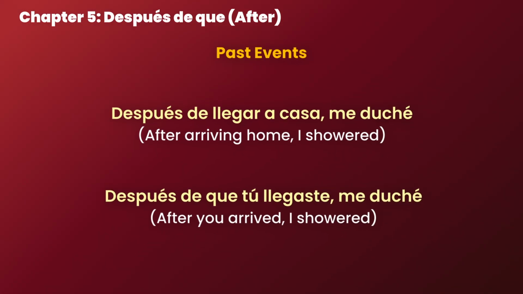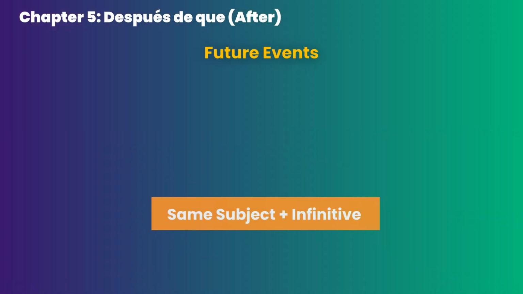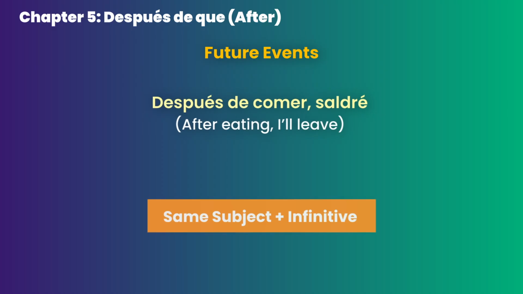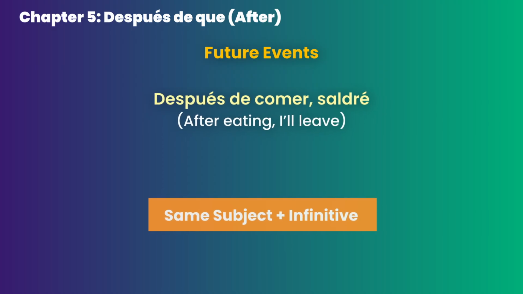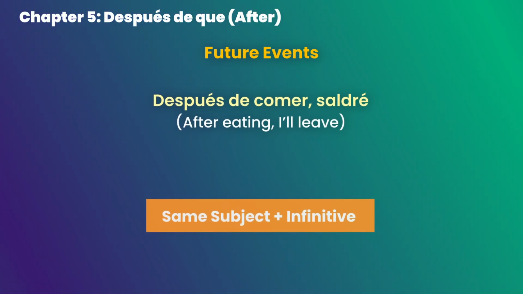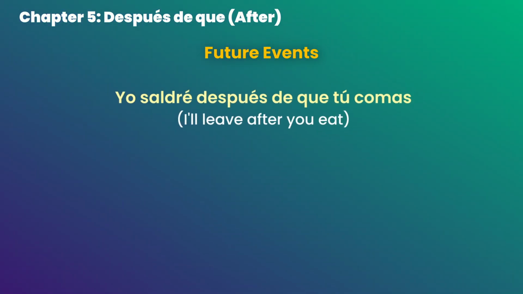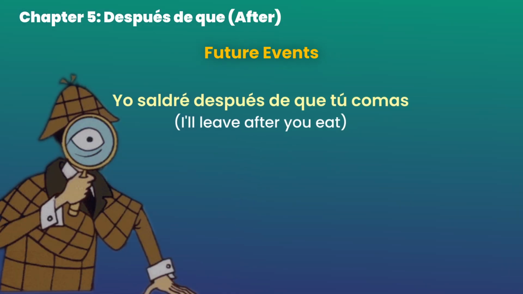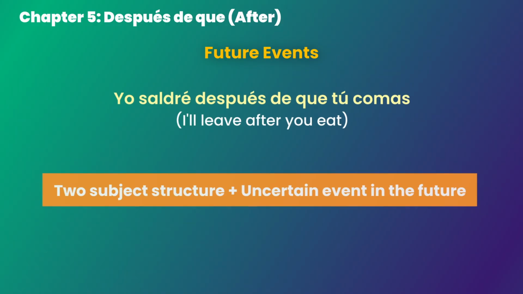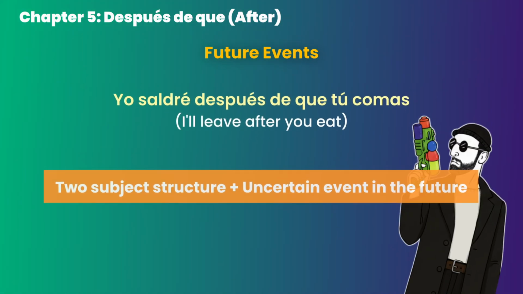Here's where things get interesting. First we have same subject plus infinitive structure. Después de comer, saldré. Same structure as in previous videos. One person doing two things, no subjunctive needed, even if we are talking about a future event. Now look at this. Yo saldré después de que tú comas. So what can we observe here? We have a two-subject structure that describes an uncertain event in the future. In this case, we have to trigger subjunctive.